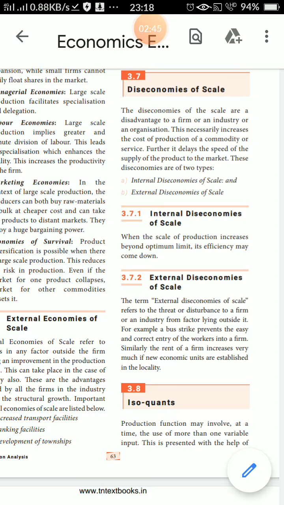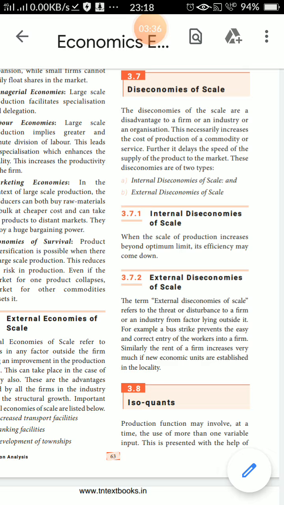One example is a bus strike, which prevents easy access of workers to the firm. A strike means that day laborers do not come or come late, which is a problem. Similarly, the rent of the firm increases very much because of new economic unit establishment in the locality. This outside disturbance is external diseconomies.